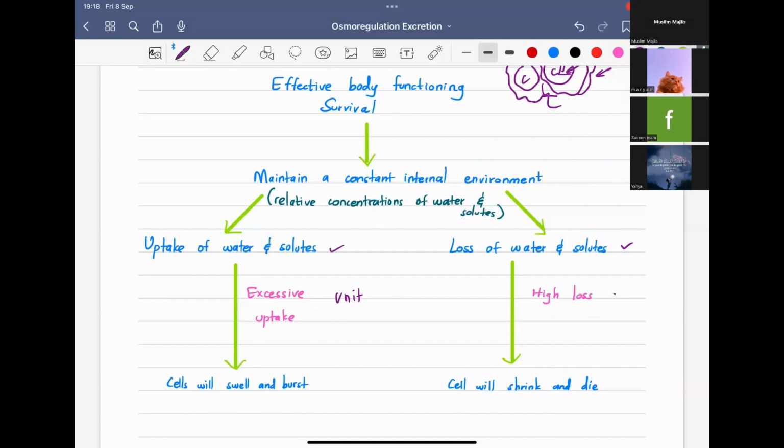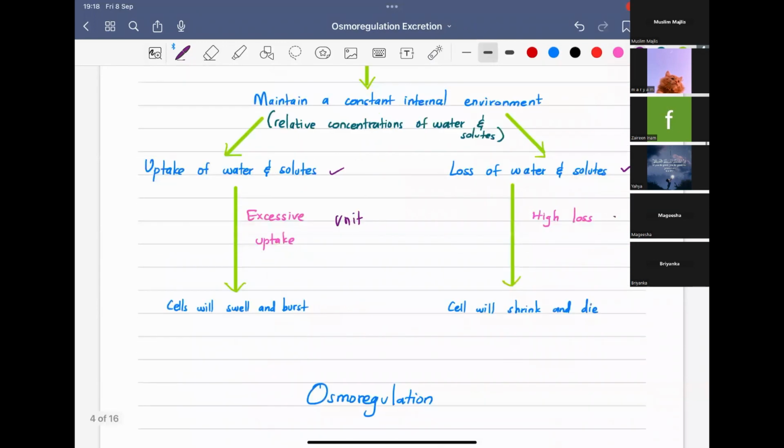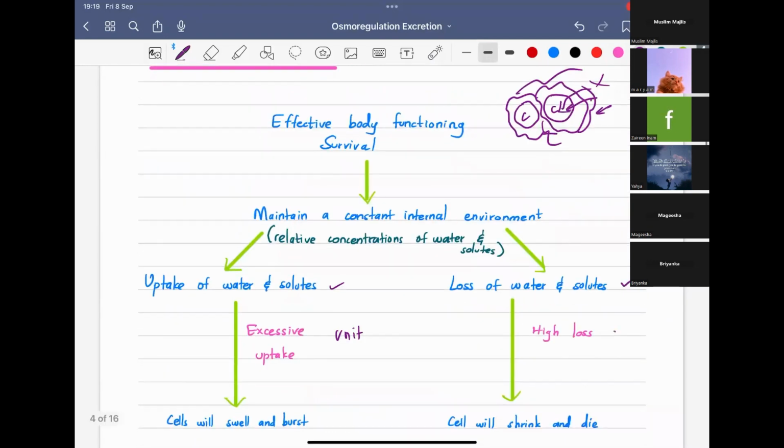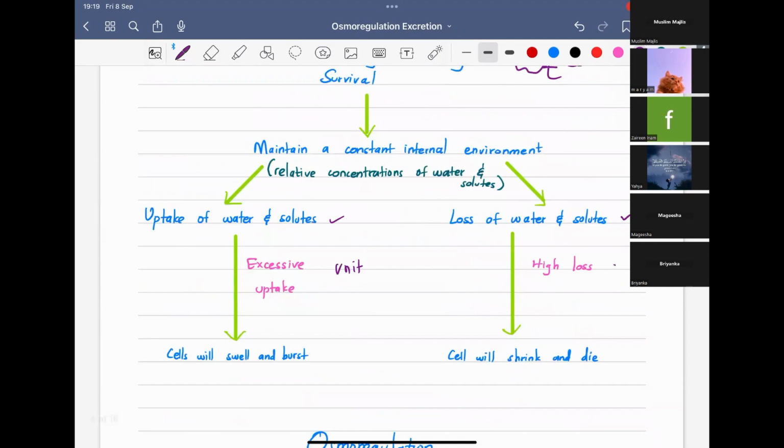You already studied this in plant form and function under a particular unit. So here we need osmoregulation, so that we do not let the cells swell or shrink. The driving force of water loss in plants, just like in animals, is the concentration gradient. From high concentration to low concentration, the solutes can move across the cell membrane. This is the reason why we need osmoregulation.